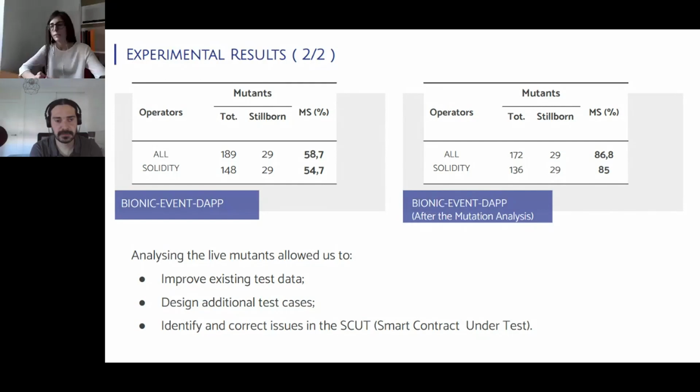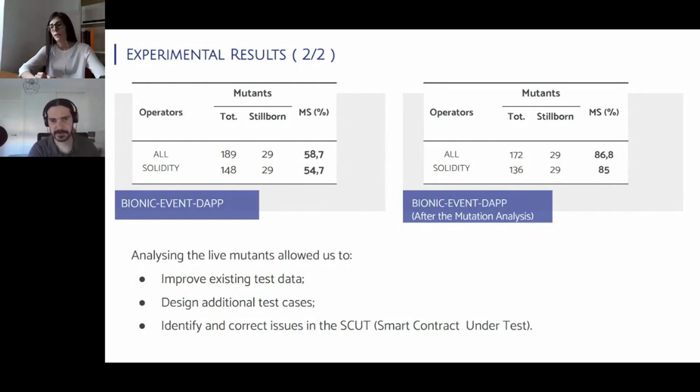And we also observed that, for instance, there was a method which included a modifier which specified who could access that specific method. In particular, in that case, that method was only accessible from the owner. And we observed that the test cases did not consider the unhappy path scenario.